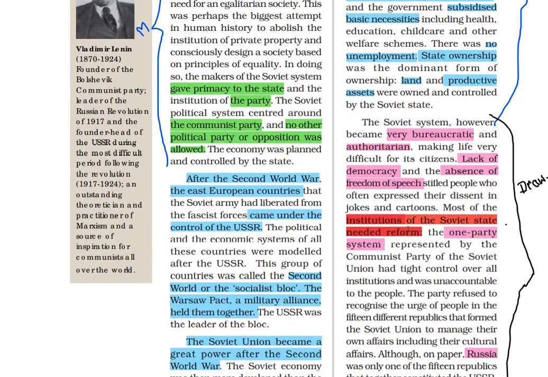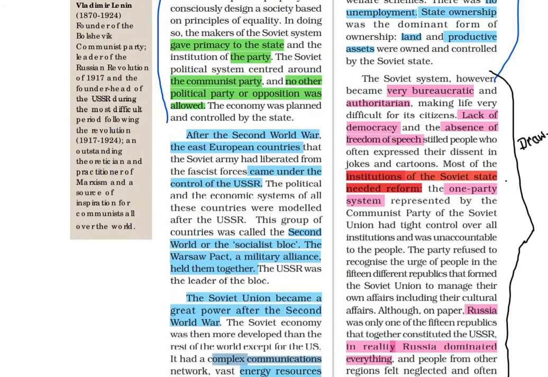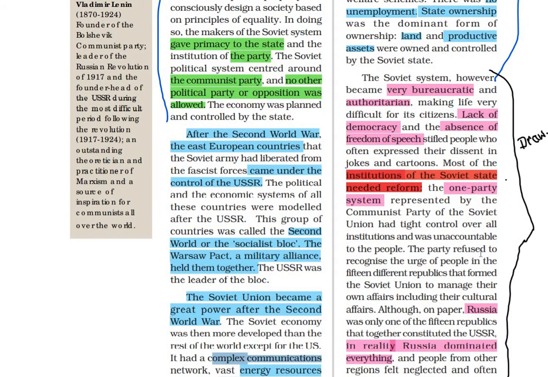Next up are the drawbacks of the Soviet Union. Here in this segment, we are going to read about some drawbacks of the Soviet system. The drawbacks were that the Soviet system became very bureaucratic and authoritarian. Second, the lack of democracy and absence of freedom of speech stifled people who often expressed their dissent in cartoons and jokes. So the people there did not have freedom of speech. They could not go against the party or the Soviet system.